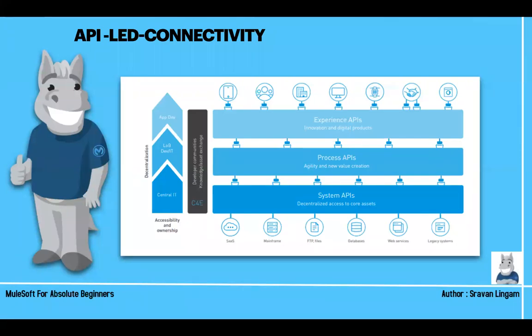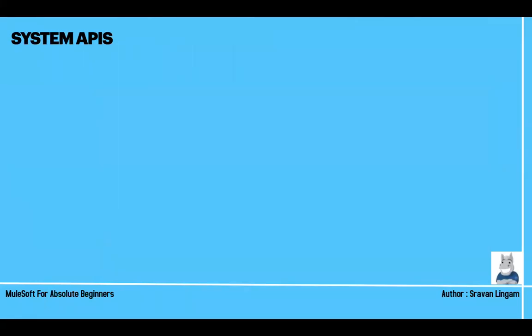Like in cricket, we categorize people who have scored less than 30 runs, or 50 runs, or 100 runs. Likewise, we categorize APIs based on some things. What are those things? We'll see in the next slides. Okay, system APIs. First let's discuss system APIs, the first of the 3 categories.